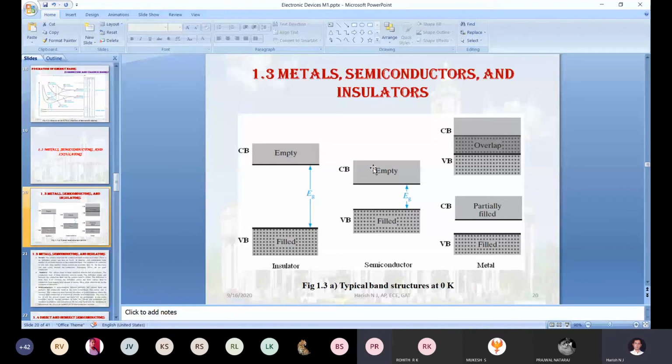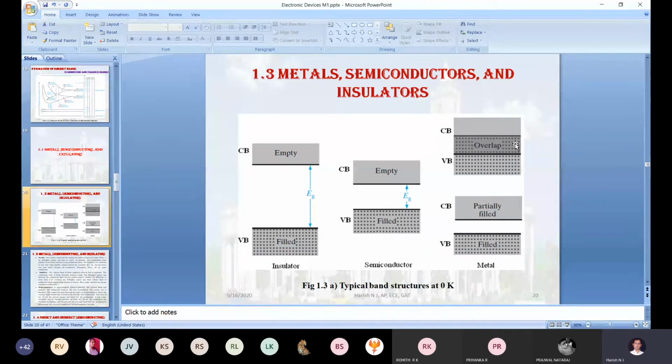Yes, easily you can distinguish the three layers in the metal. This is the conduction, this is the valency, and this is the overlapping area. So now you can easily identify that electrons are present in the overlapping area, and electrons will also be present in the valence band area.